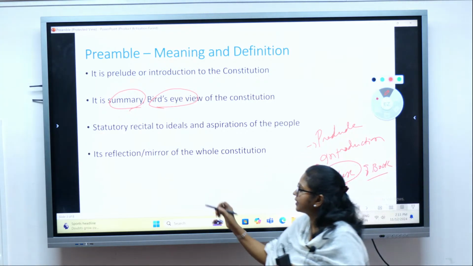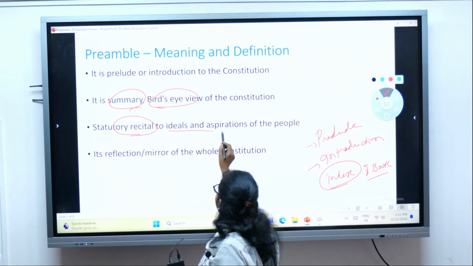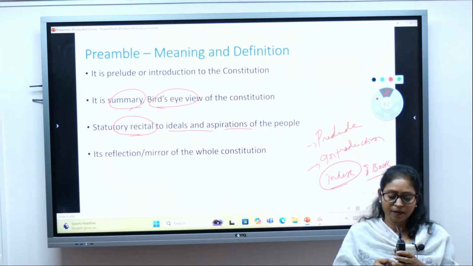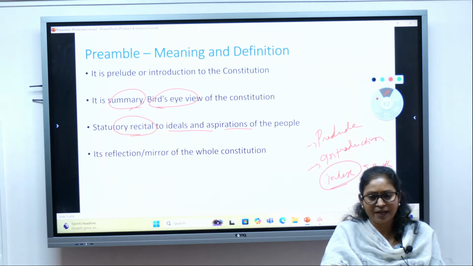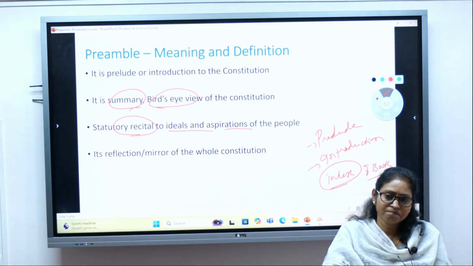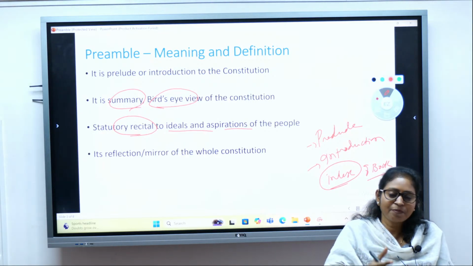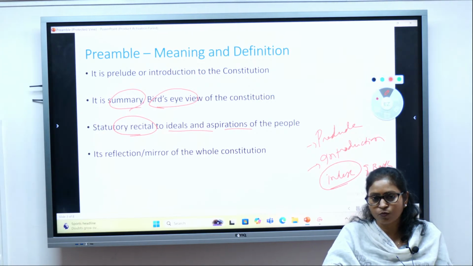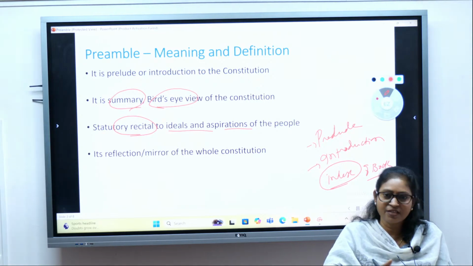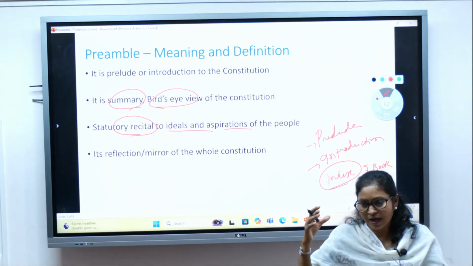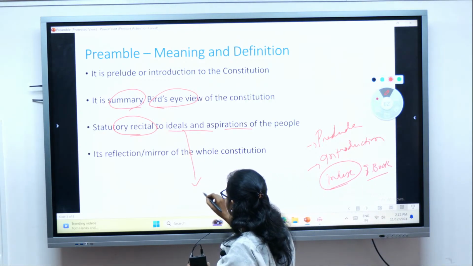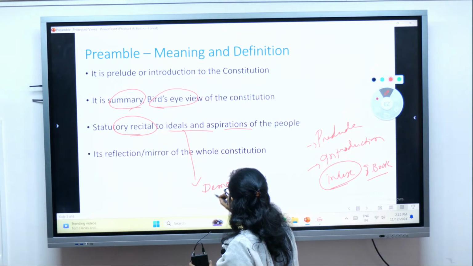It's the statutory recital of the ideas and aspirations of the people. We were under the British and had suffered a lot. We had no rights, we were being suppressed. So the people of India had certain aspirations about what kind of society or nation we would have when India became independent.